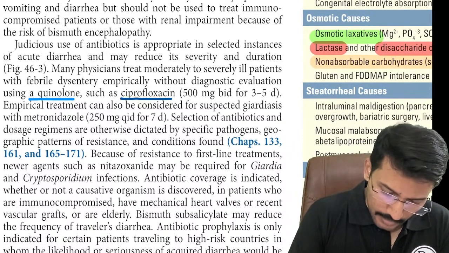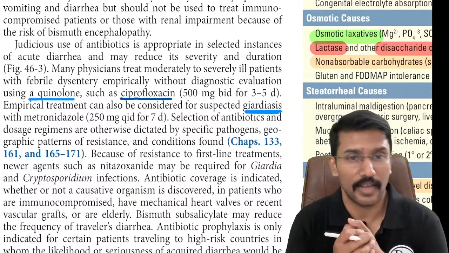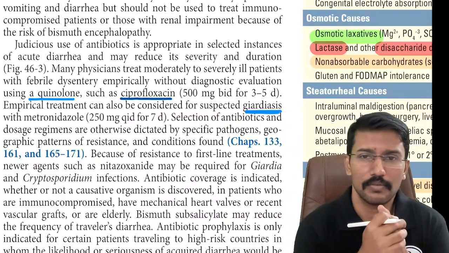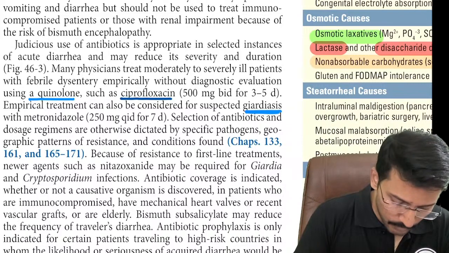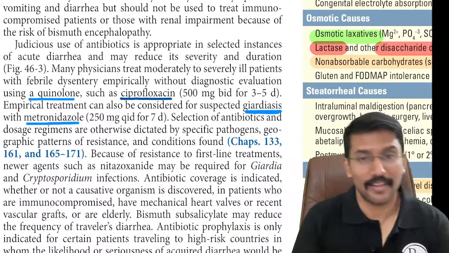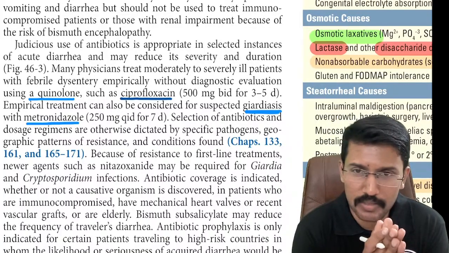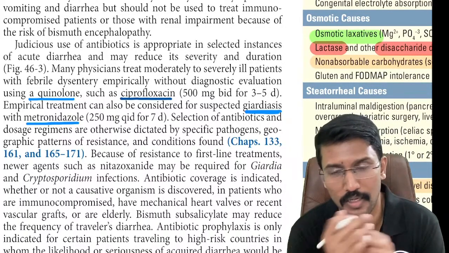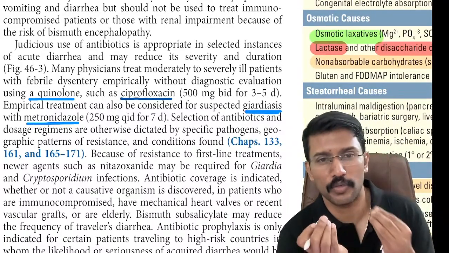Then if you are suspecting giardiasis, infection caused by Giardia lamblia, which is again common in India, India is endemic for giardiasis. In such cases, we can use metronidazole. Another thing India is endemic to is amoebiasis. Amoebiasis can present as acute or persistent diarrhea. So if you have to cover amoebiasis, obviously again the drug of choice is metronidazole.